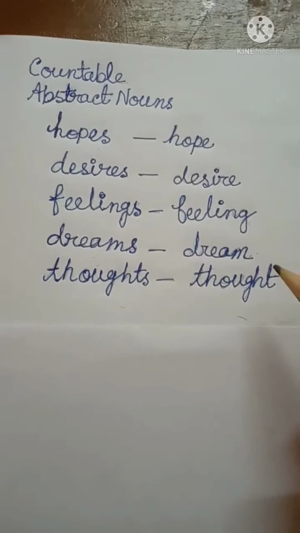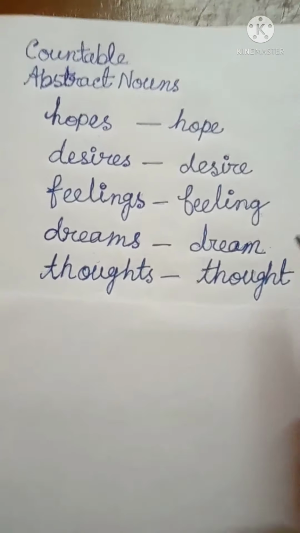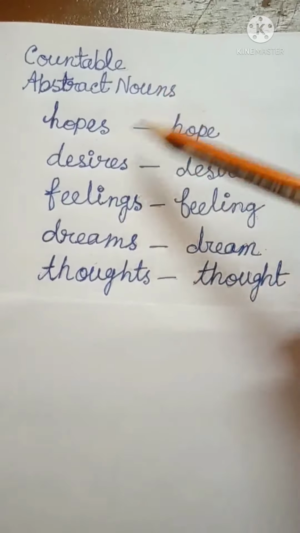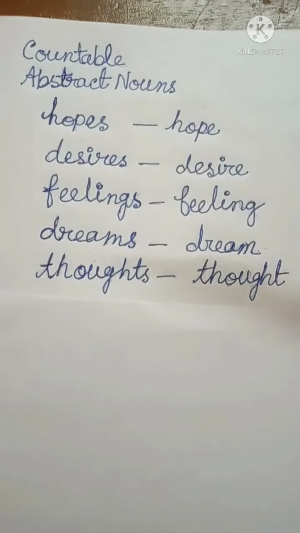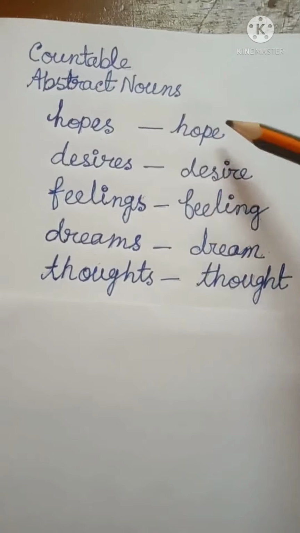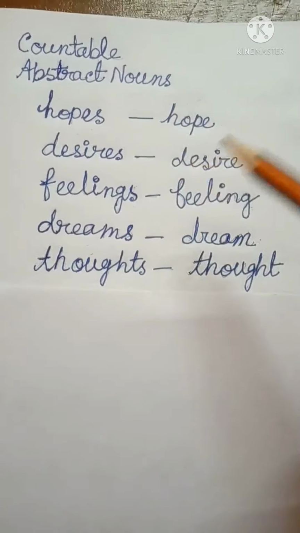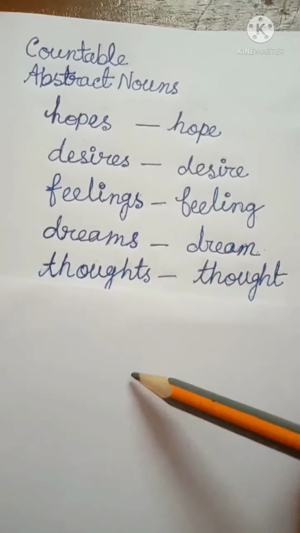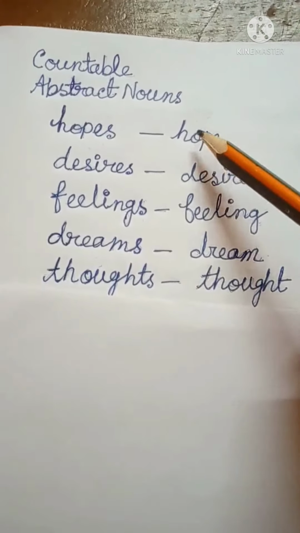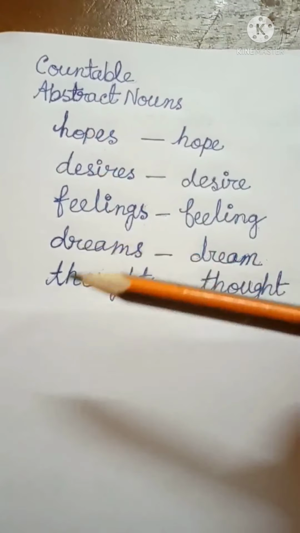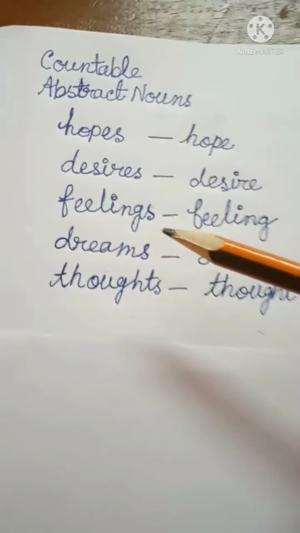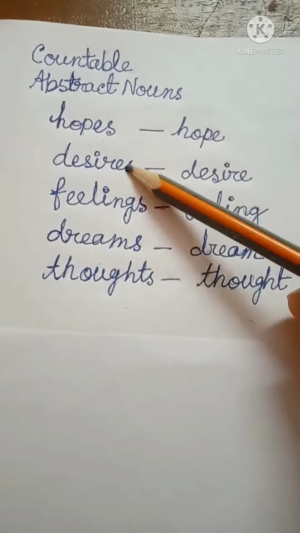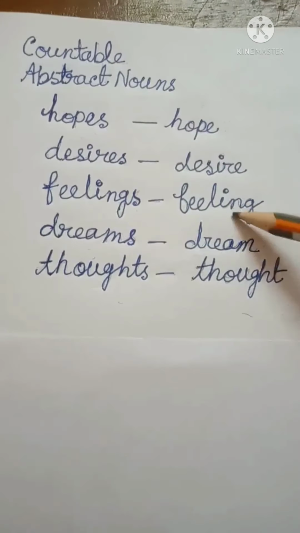Now students, a question can come to your mind: how can we use abstract nouns in plural sense, or why are they countable? Yes, I am telling you the reason. Just think of the first word, hope. In our life, we hope for so many things, right? Not only for one thing. That's why we can use it in plural form, hopes. Similarly, desire. In our heart, we have so many desires, not only one desire. That's why desires.